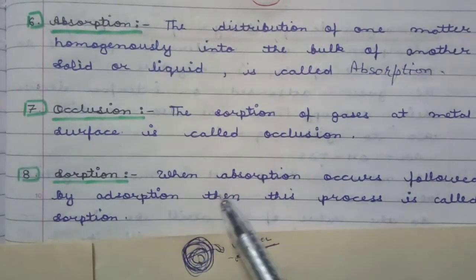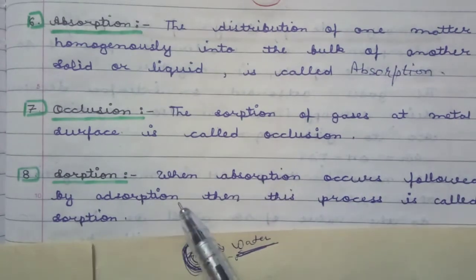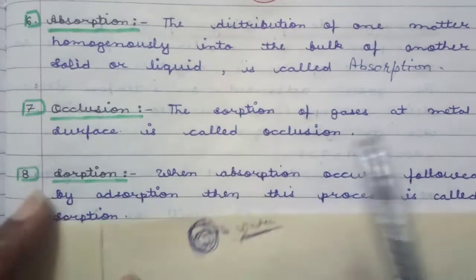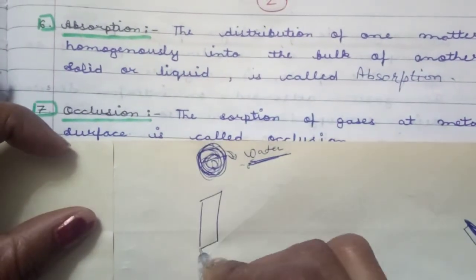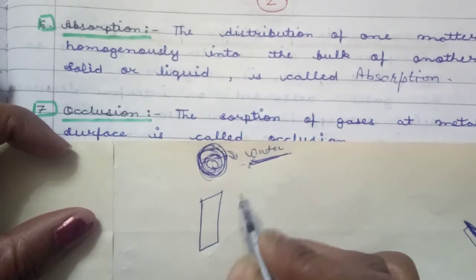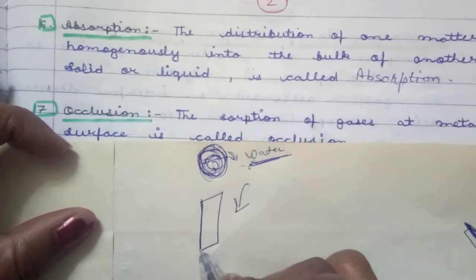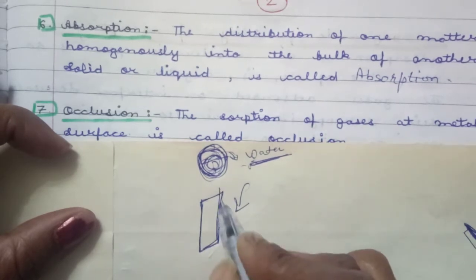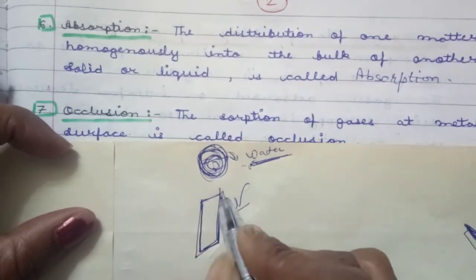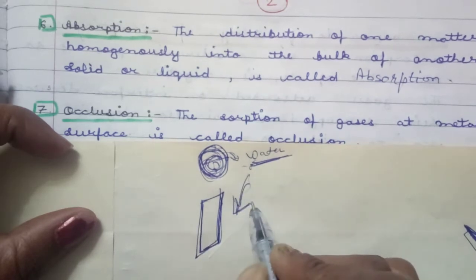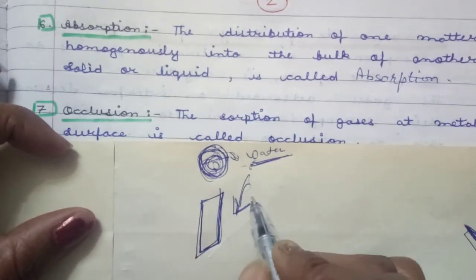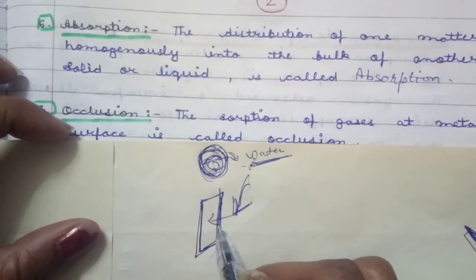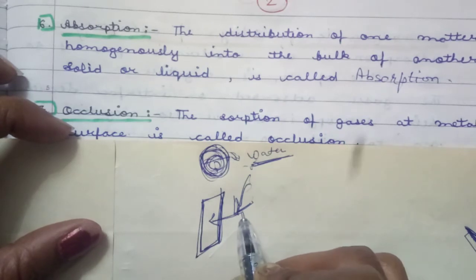Absorption means that adsorption occurs first, and then absorption takes place. For example, take blackboard chalk. When we dip this chalk in water, it is wet only on the surface. When we put this chalk in water for a few minutes, like 5 or 10 minutes, then water is absorbed into the bulk of the chalk.